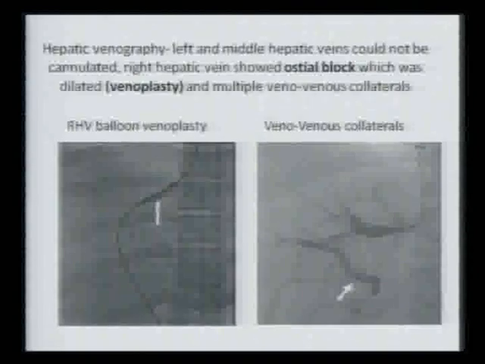Dr. Shaji is here. So I think all questions related to interventional radiology may be directed to him. After this right hepatic vein venoplasty, balloon dilatation, her ascites improved, and her diuretics were tapered. Would you like to tell us something more about the management at this stage? Just go back to the previous slide and tell the audience what.